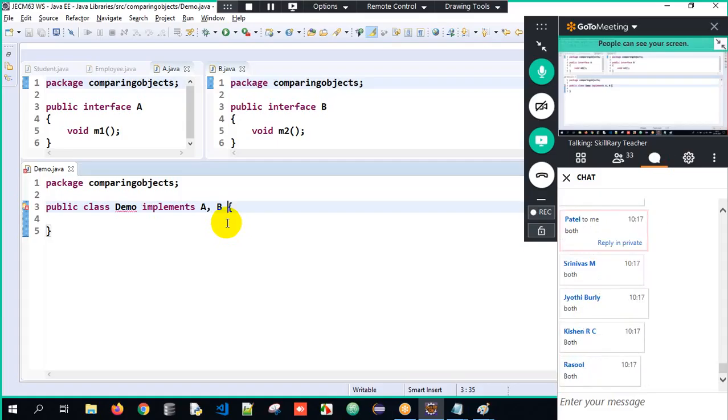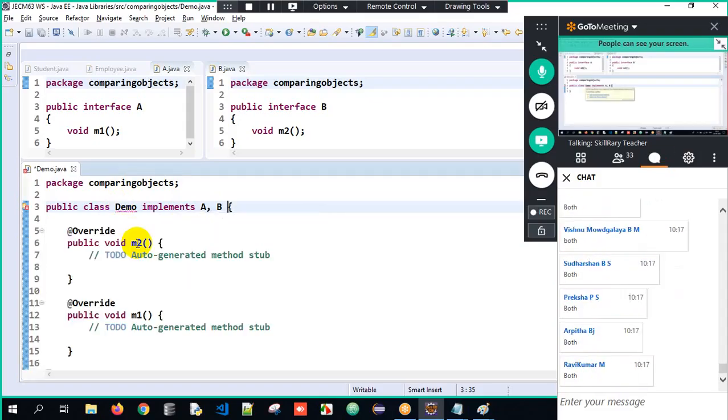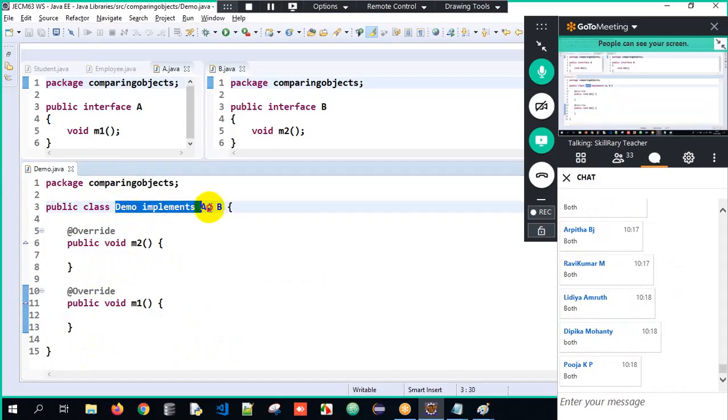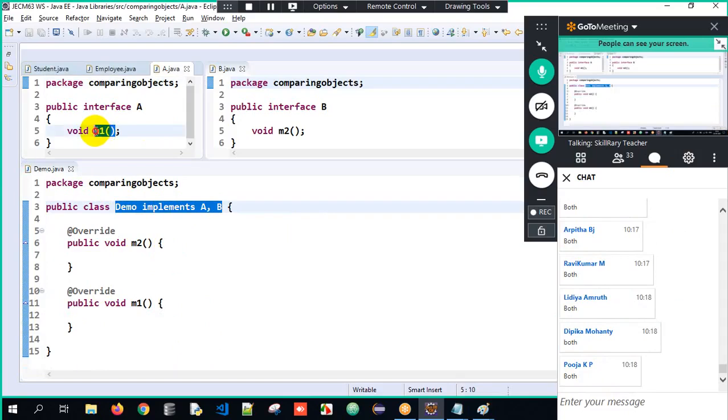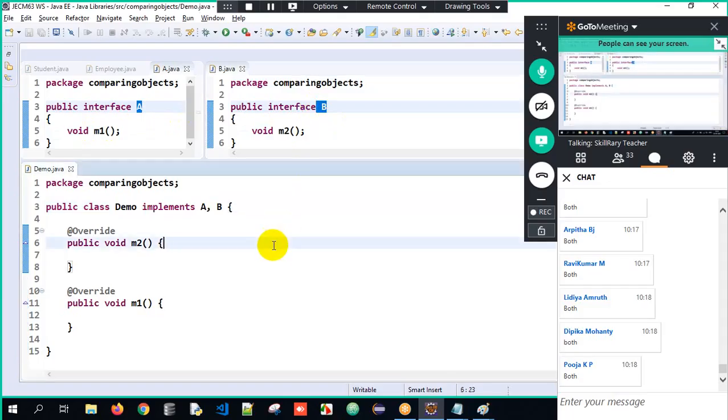Common sense. I have to override both the methods here. This is your interview question. Did you get the answer for it? See, when a class is implementing two interfaces, I have to override the M1 method from interface A and the M2 method from interface B. Got the clarity here? So I have to override both the methods from both the interfaces. Got it, everyone?